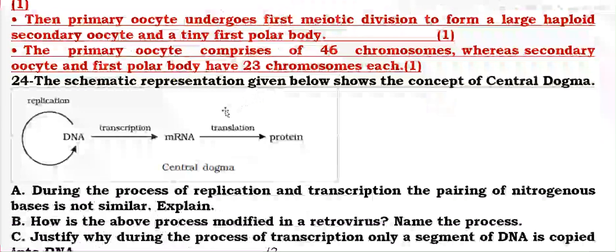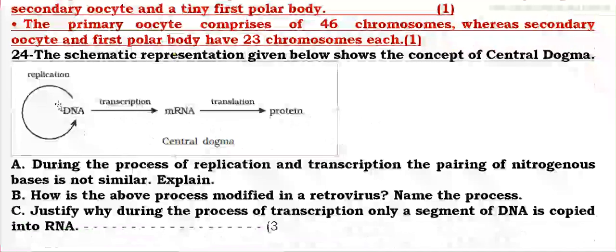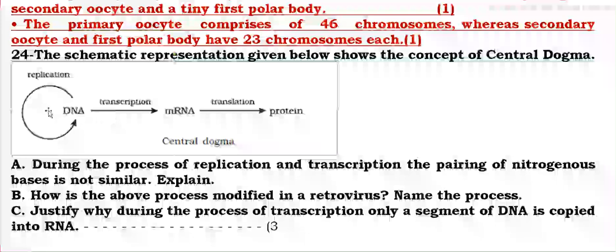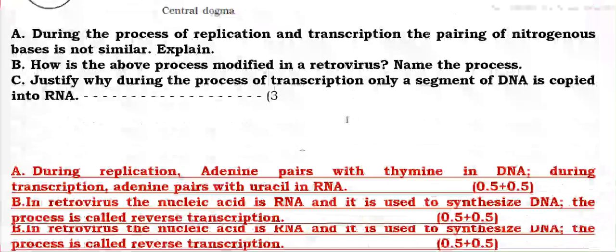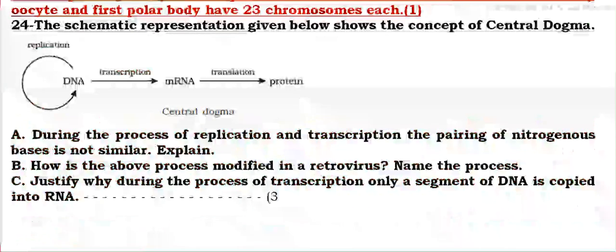The schematic representation is given below. It is actually reverse transcription. In the central dogma, DNA after replication will form DNA, or after transcription mRNA and protein. Name the process of replication and transcription. The pairing of nitrogen base is not similar, it is known as transcription.